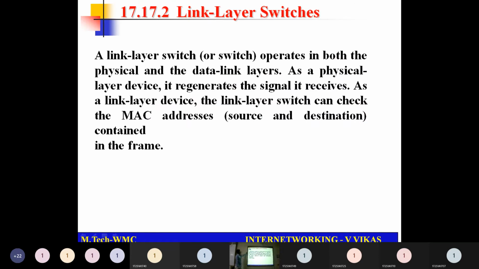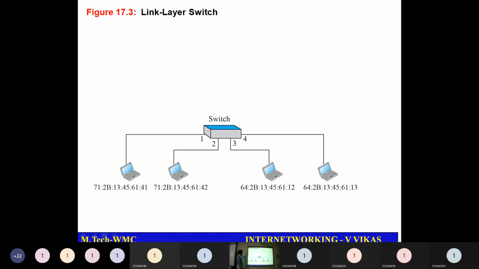Okay. Then we have link layer switch. So this operates both in physical and data link layer. And it also regenerates the signal at the physical layer. But when we consider MAC layer, it is going to look at what is the source MAC address and what is the destination MAC address. At layer 2, it is capable of looking at the source MAC address and the destination MAC address. But your hub cannot understand MAC addresses because it is a layer 1 device.